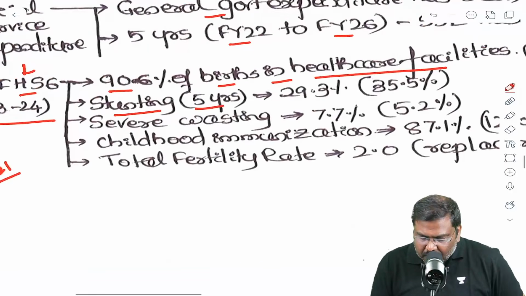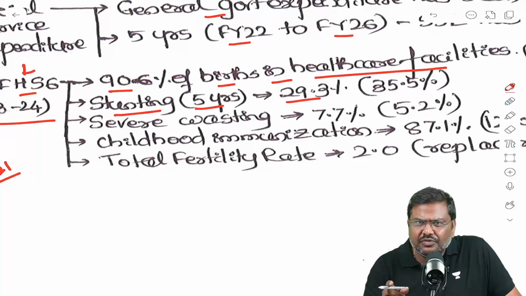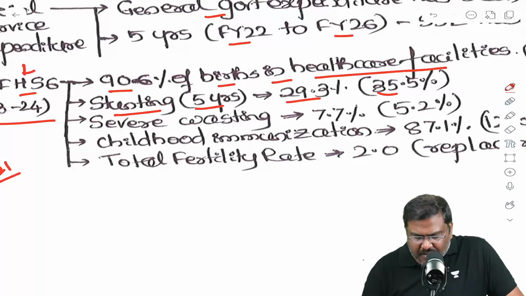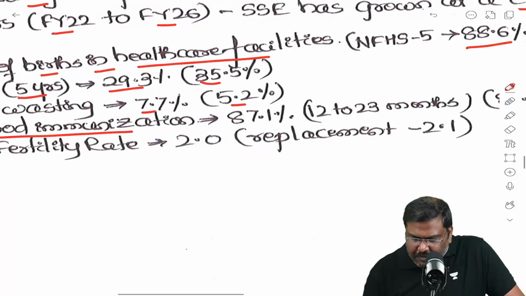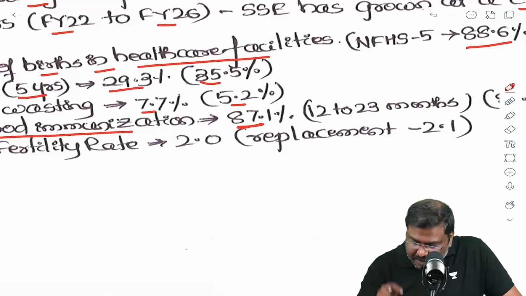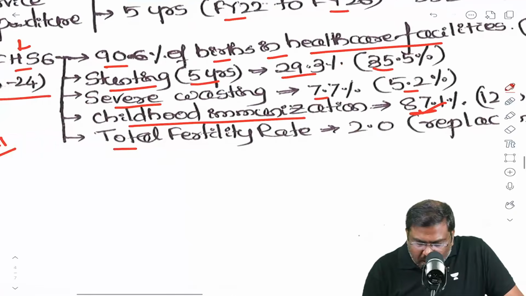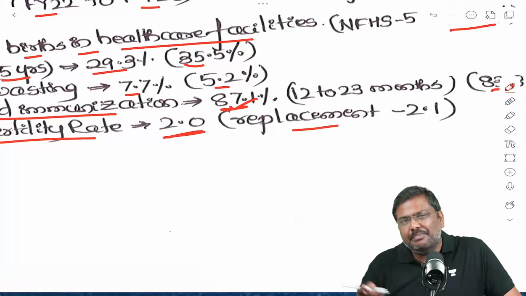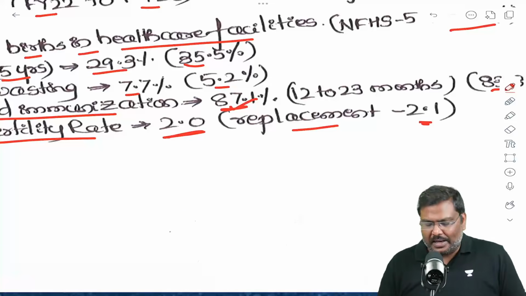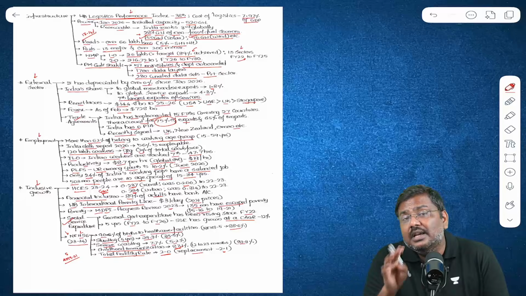The stunting for the children below the age of 5 years is 29.3, but earlier it was 35%. Severe wasting, earlier it was 5, now it is 7. Childhood immunization has hit 87, earlier it was 83. And total fertility rate is now 2, which is below the replacement rate of 2.1. So these are the various data points which according to me are relevant for you.